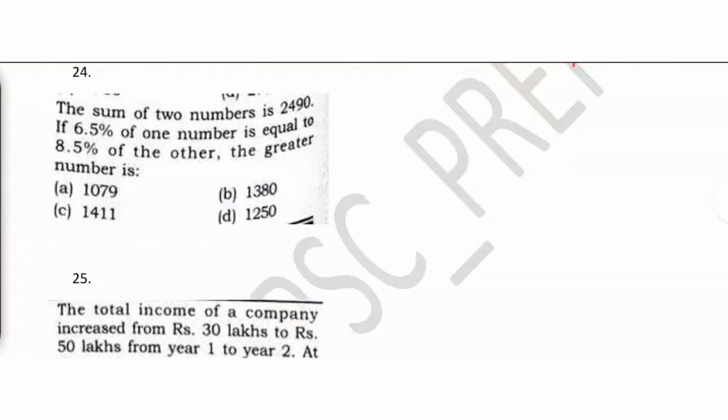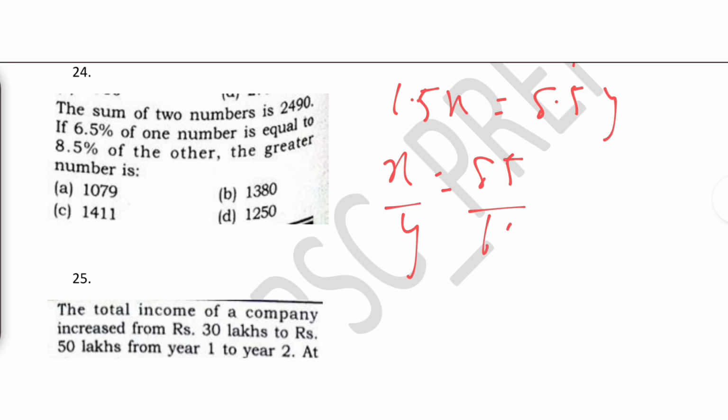The sum of two numbers is 2490. We don't know the numbers. Let us assume x and y. If 6.5% of one number is equal to 8.5% of another number, forget the decimal, remove the decimal. x upon y is 85 upon 65, which is nothing but 17 upon 13.